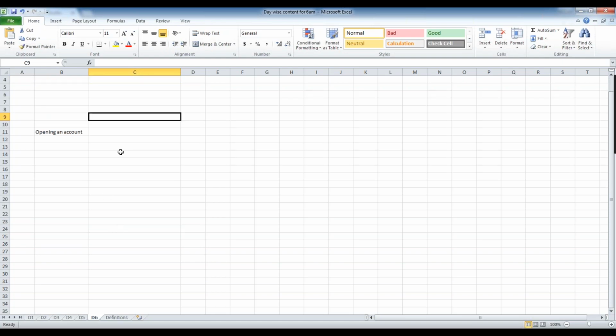So in opening an account, let's see first. Here we are giving some generic names. First is collecting information. Once they collect the information, they verify it.